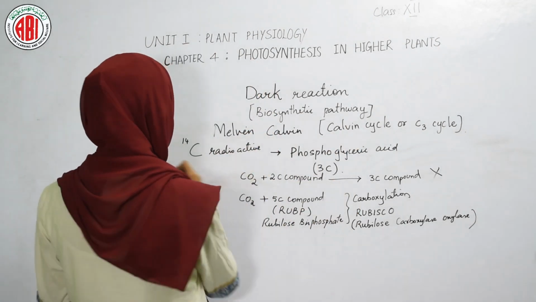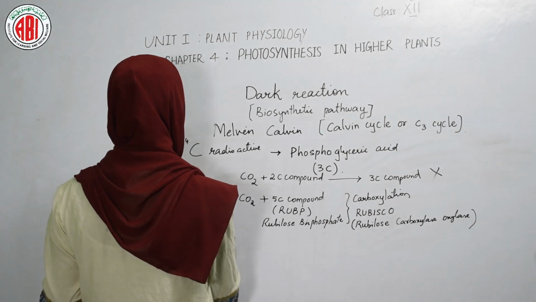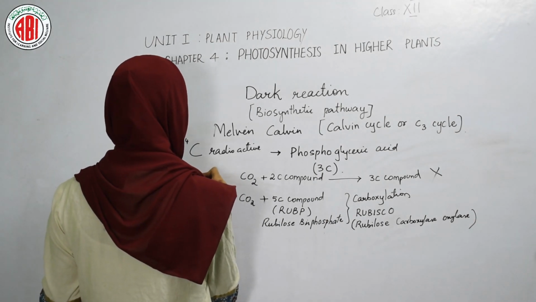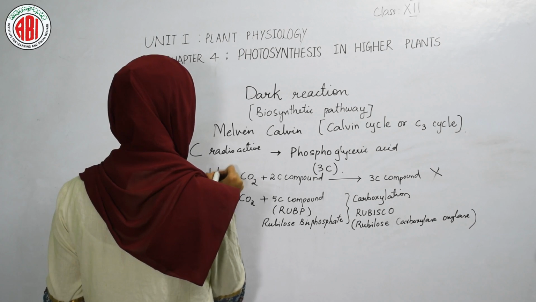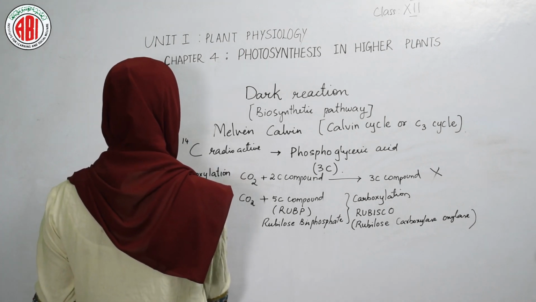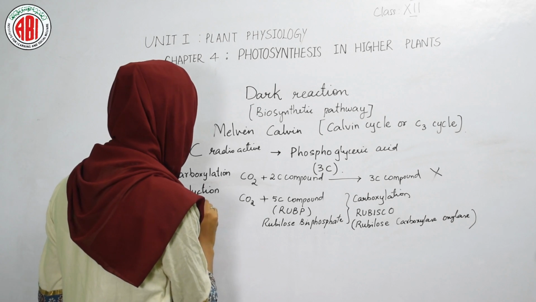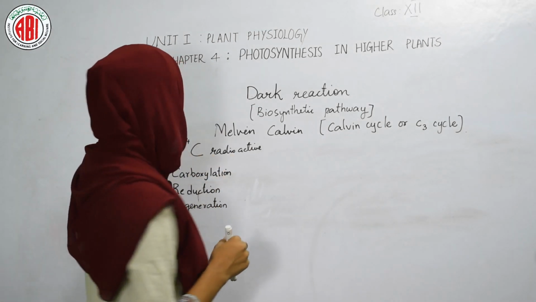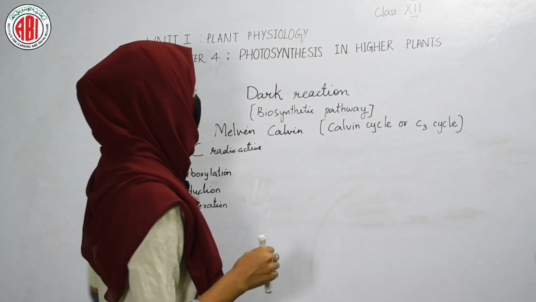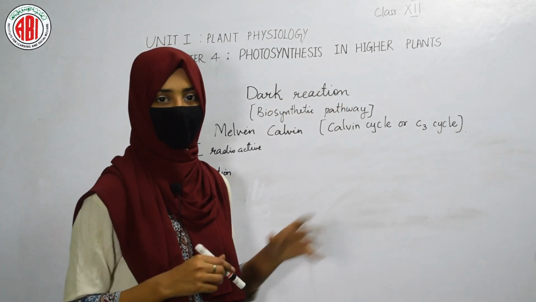In the C3 cycle, there are three main steps: the first is carboxylation, the second is reduction, and the third is regeneration. Let us see how these three kinds of reaction take place in the C3 cycle or Calvin cycle.